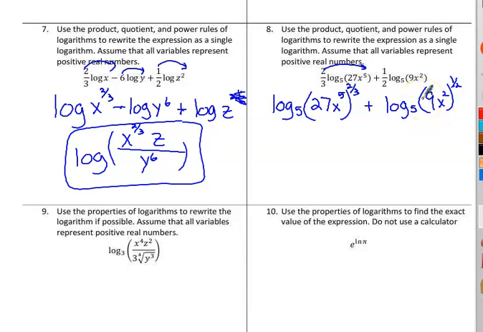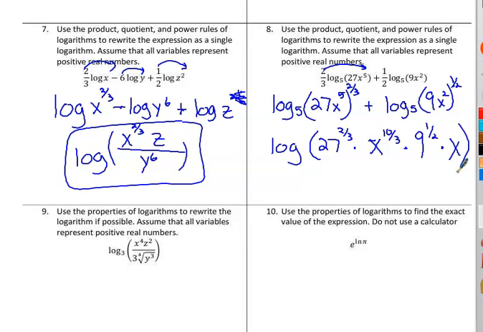So let's talk about our goal. Addition becomes multiplication, so we can actually multiply, I'll put this as log once, and a power, you can distribute a power when there's no plus or minus. So that's 27 to the 2/3 times, I'm going to put a 5, x to the 5th to the 2/3, which when you have a power to a power, it just becomes 10/3, times 9 to the 1/2, times x to the 1/2 times 2 to the 1/2. So that's just 2 times 1/2 is just 1.